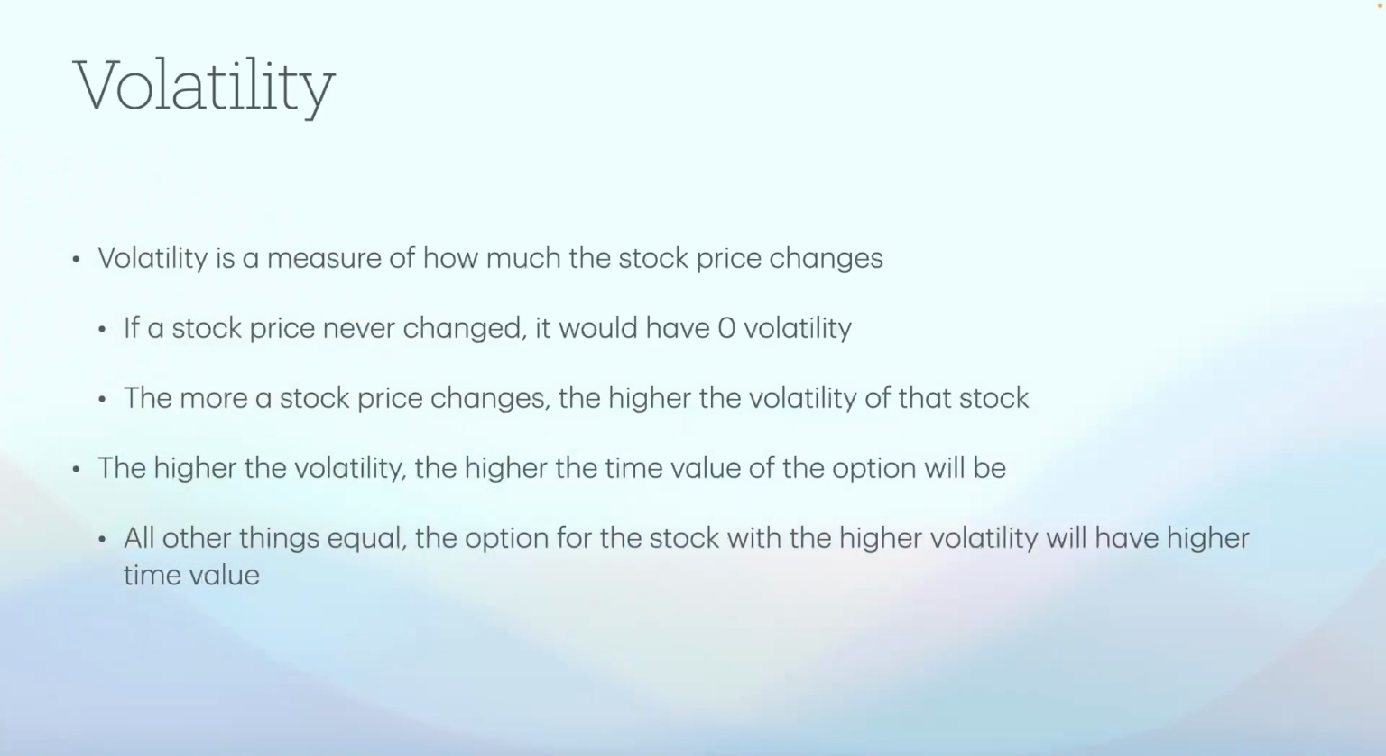So why would that be? That would be because if the price changes a lot, then we have a higher chance that at expiration, the stock will have moved in the direction that will make that option be in the money. And it will give you a better chance of attaining your goal and making a profit. So the person selling that is going to ask for more money to cover that risk.